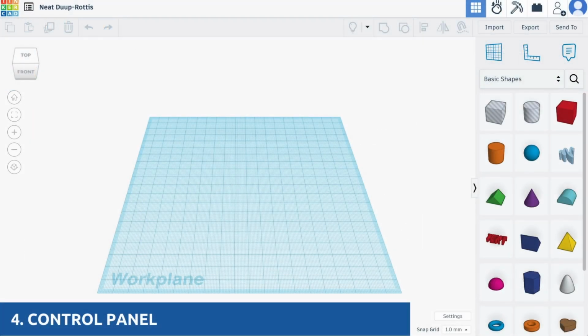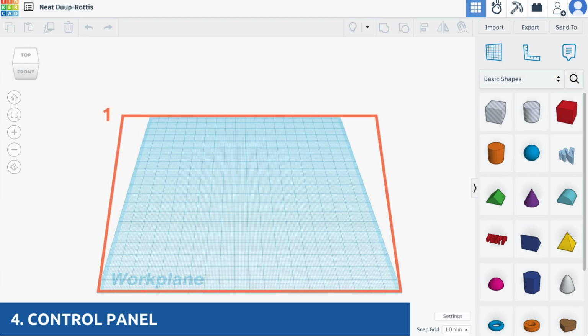Now that we've mastered the basic controls, let's look at the control panel, which is where we'll work to create our designs. 1. Workspace. It is the main area where you will design. You can adjust the size of the surface, the grid, and the units of measurement. 2. Object display. Here you have tools to change the view, zoom, adjust the screen, and return to the initial view.